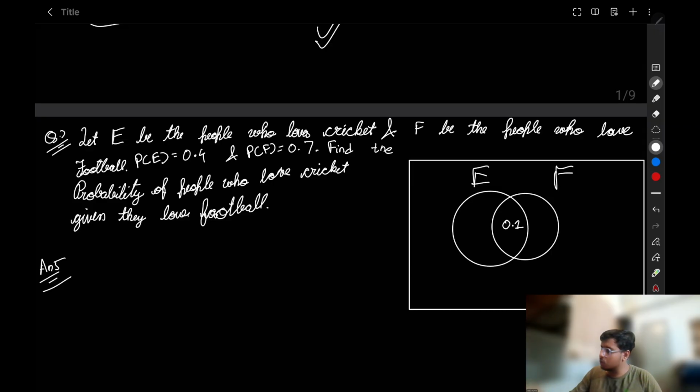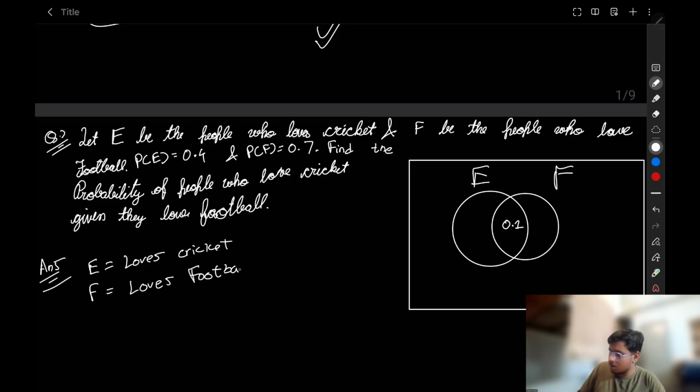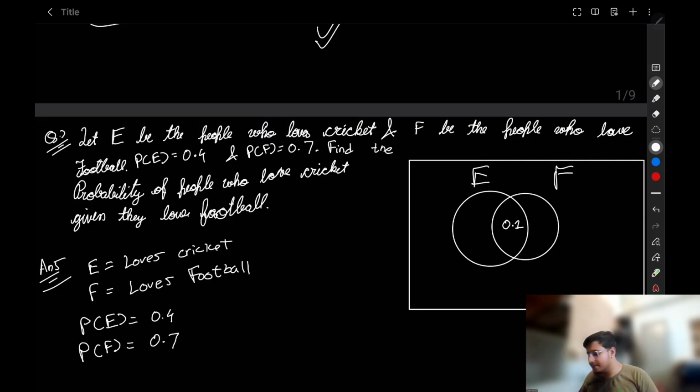Let E be the people who love cricket and F be the people who love football. E is equal to loves cricket, F is equal to loves football. We are given both of their probabilities: probability of E is equal to 0.4 and probability of F is 0.7.